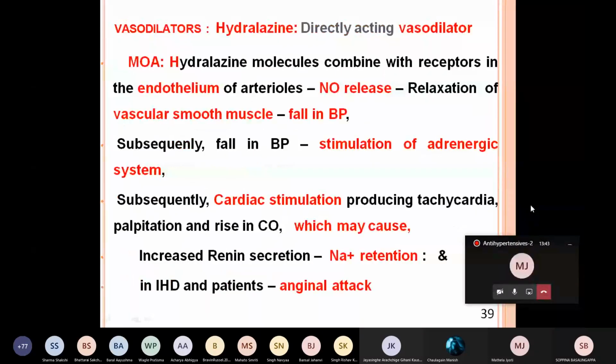Next group of drugs, vasodilators. Hydralazine is one, and we'll study that group with hydralazine as the prototype. Now this is a directly acting vasodilator. That means it acts on the smooth muscles of the blood vessels.